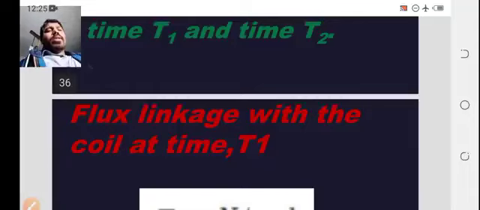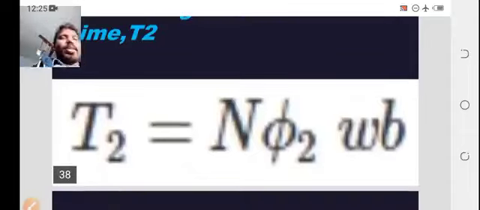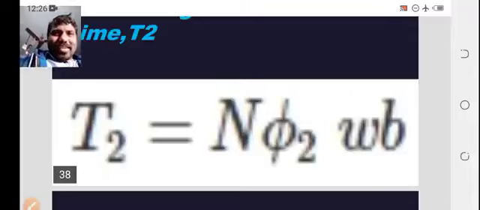Now, the flux linkage with the coil at time t1 is considered as capital T1 equal to N phi 1 Wb, where Wb is nothing but the unit Weber. Similarly, the flux linkage with the coil at time t2 is T2 equal to N phi 2. That is N phi 1 and N phi 2.